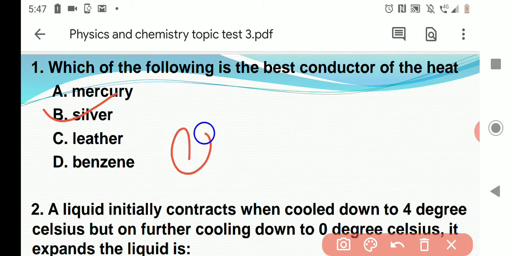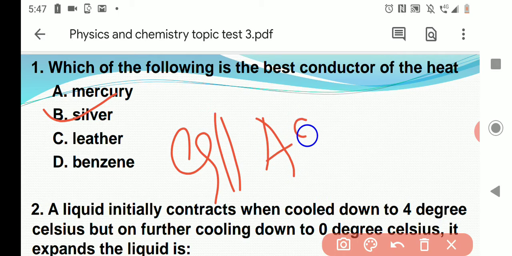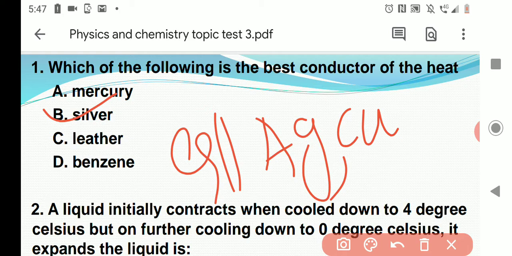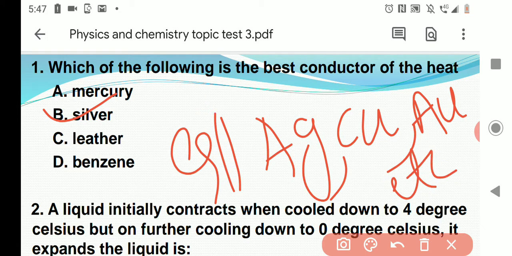Example, first is silver. Silver is denoted by the Ag symbol. Then copper is denoted by Cu, and gold is denoted by Au. These are the best conductors of heat, etc. Another point, the best conductor of heat and electricity both is silver only. Silver. Next question.